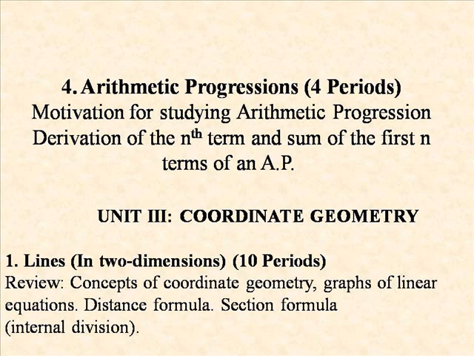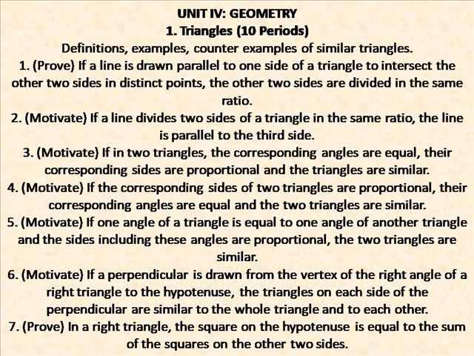Next, Unit 3, that is coordinate geometry, and in coordinate geometry you can see the remaining portion. Unit 4, that is geometry. It has 3 chapters. First one is triangles. You can see these are the remaining portions that you need to go through.